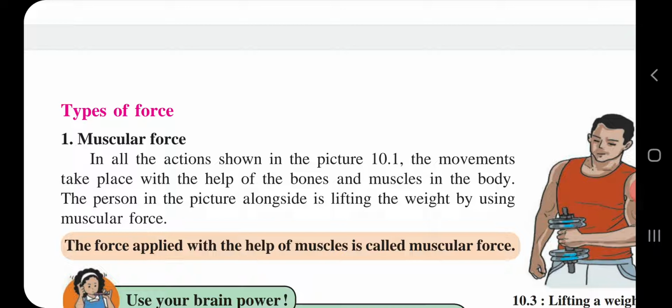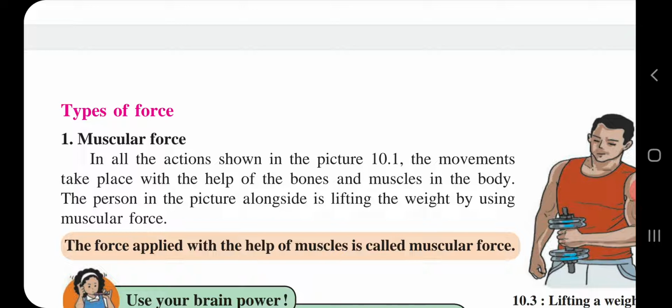Second example, to lift sand and carry it on their head from one place to another, which type of force are the workers using? For lifting the sand and carrying it on their head from one place to another, which type of force are they applying to lift that sand? So children, here also you might all have understood muscular force.